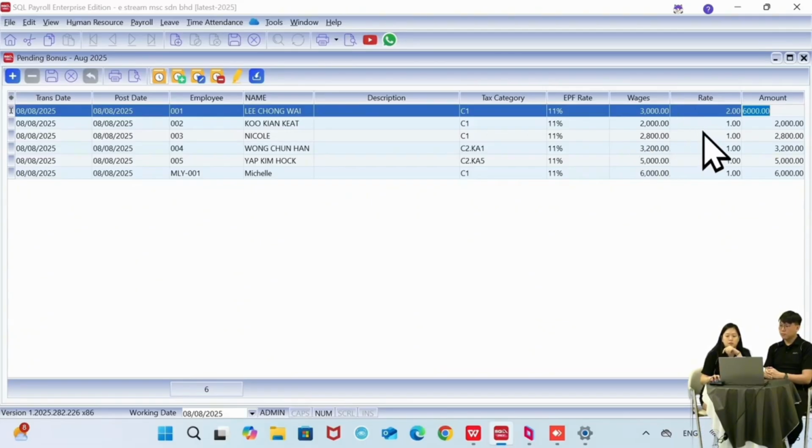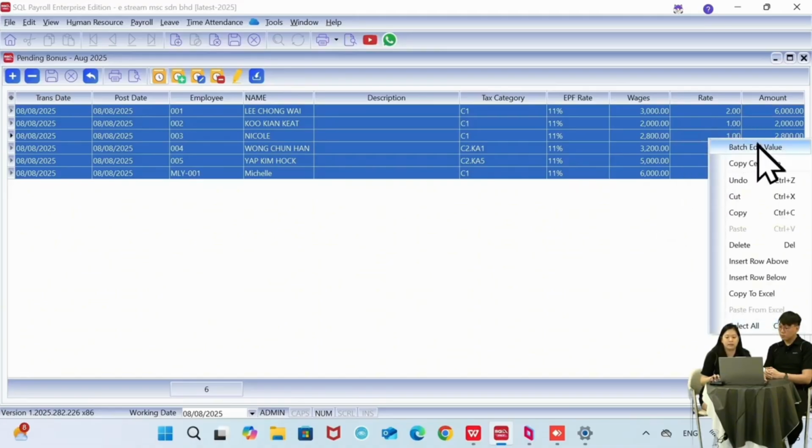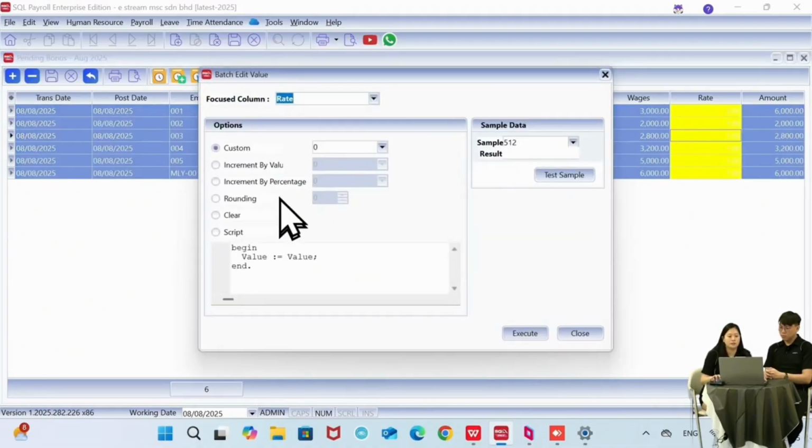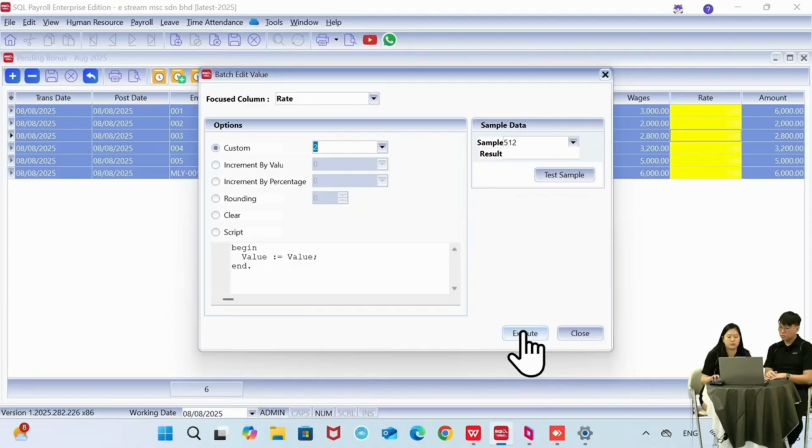So instead of you clicking one by one, same thing, I can just press Ctrl A to highlight all the columns, and then right click and select the first one, batch edit value. And then here I can just put in 2. The column that I'm updating, you can refer over here, or if you want any column you can just change it. So it's flexible. So I just put in 2 and then execute.